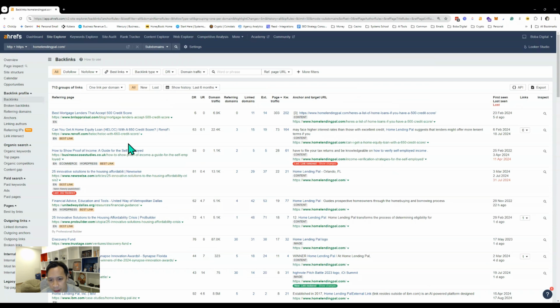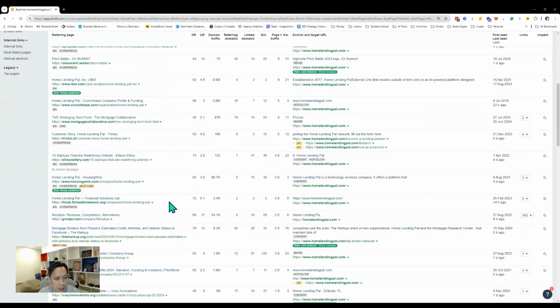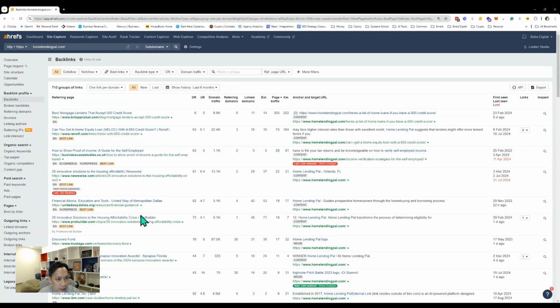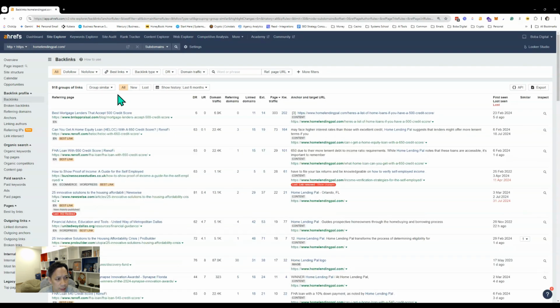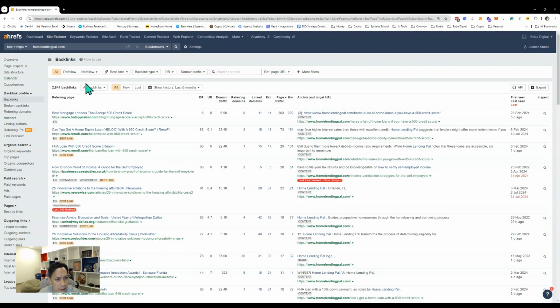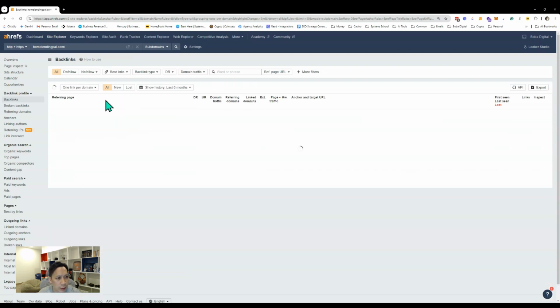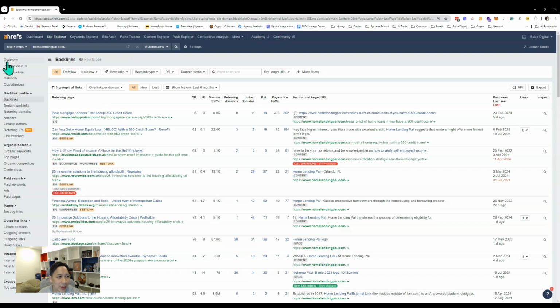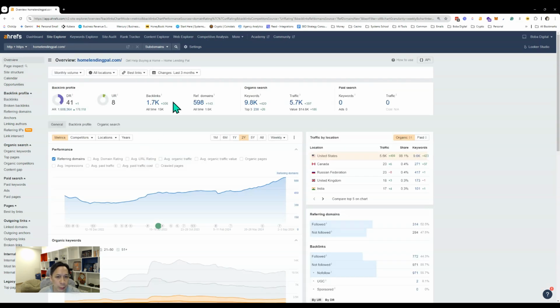So for an example here, I'm trying to see. Yeah, I'm trying to find a quick example of one link per domain. Okay, all backlinks or groups similar. All backlinks here. Okay, so anyways, just to know that that metric here is the number of backlinks pointing to your site.